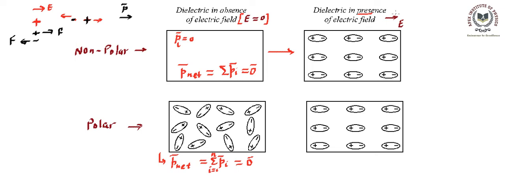field. So you'll find these electric dipoles are going to be aligned in such a fashion that they are in the direction of the field. If this is the direction of the field, the electric dipole will also be in this direction. So all the dipoles are going to get aligned in this manner. Since they get aligned in this manner, you will find that the net electric dipole moment now will not be zero. That means this will have a net electric dipole moment, right? So that means it has now been polarized, you can think of.